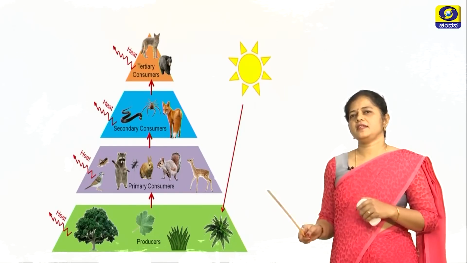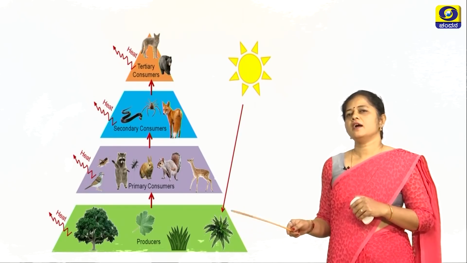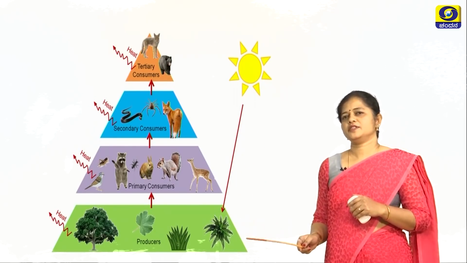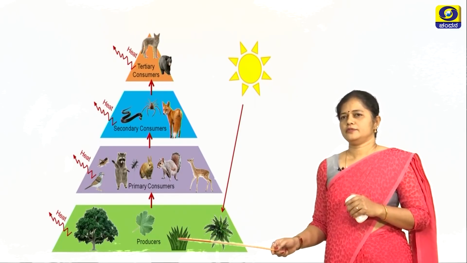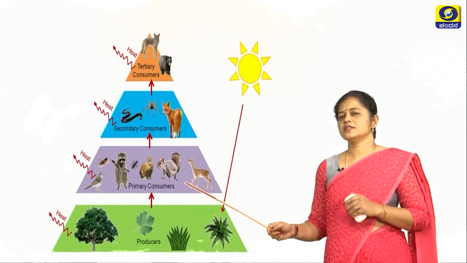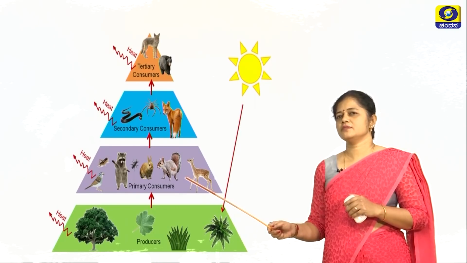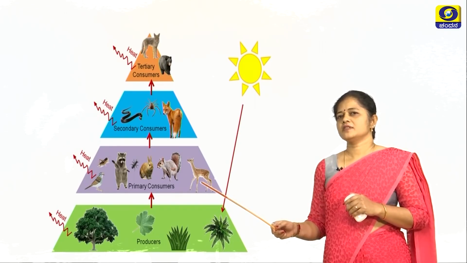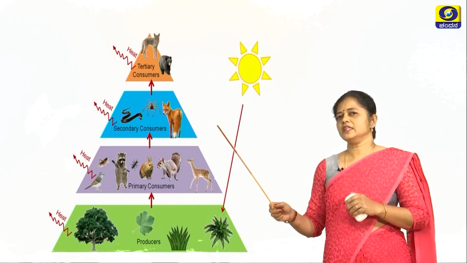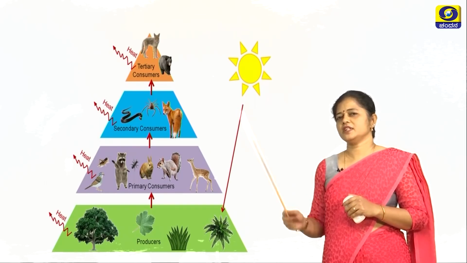So, now if you can see here, the producers are obtaining the energy from the sun and they are fixing it in the form of food. That will in turn be consumed by the primary consumers, and these primary consumers will pass it on to the secondary and the tertiary consumers.